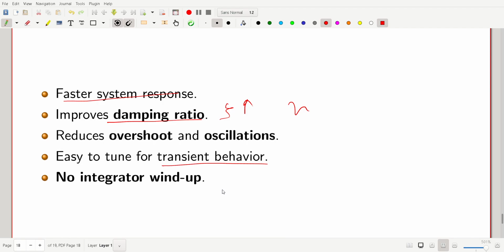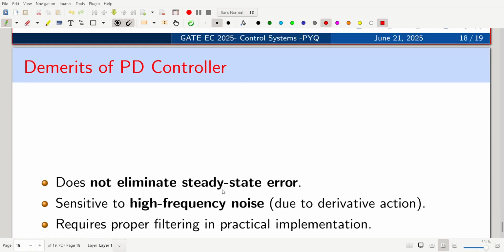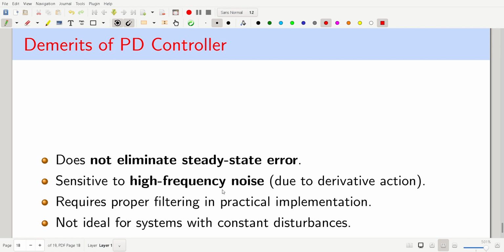All right. So demerits of PD control, of course, any type of control has demerits also. We need to take care. It does not eliminate steady-state error. Like if you want to eliminate the error also, PD will not be any help. So we go for the I controller again. So we need to include PID controller.